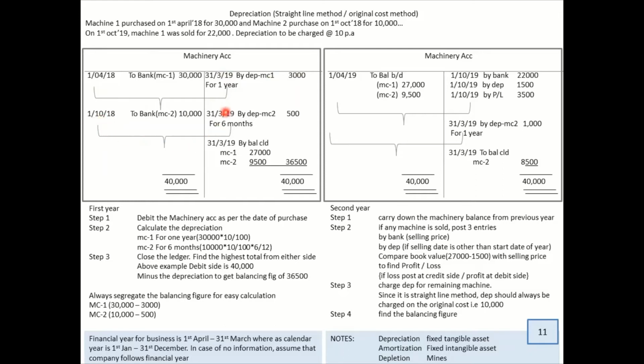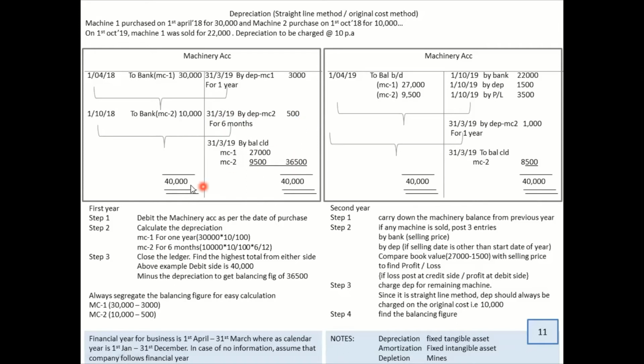So from here till year end, it is only for 6 months. So you cannot charge depreciation for 1 year. You have to charge only for 6 months. The calculation becomes way too simple. On 10,000, 10% is what? 1,000. That is for 1 year. So if it is 6 months, exactly half, that is 500.